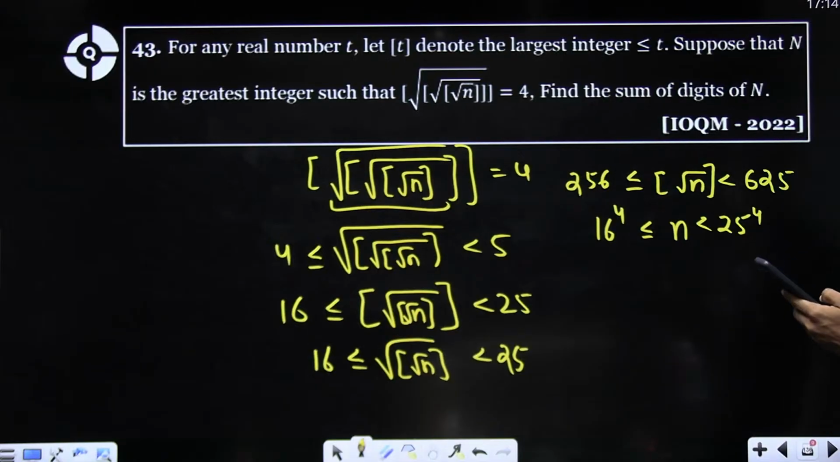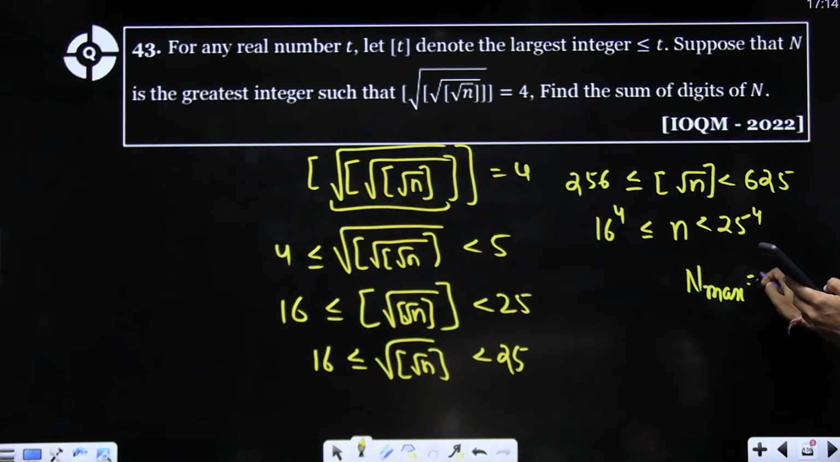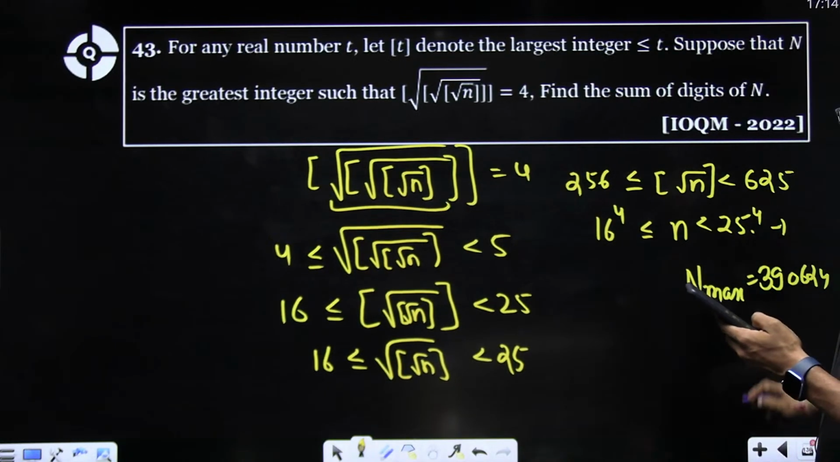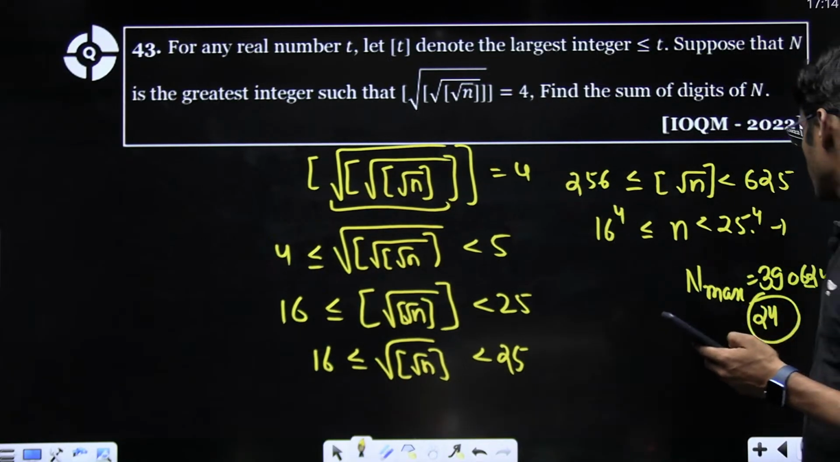Right? So my n max is 390624, which is this minus 1. So what is the sum of digits of this? 12, 8, 24. 24 is the sum of digits.